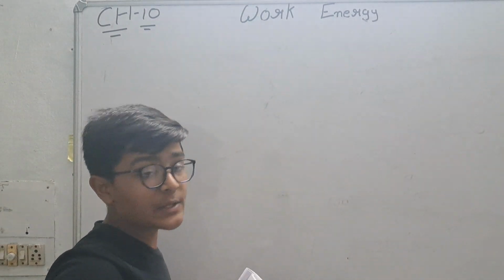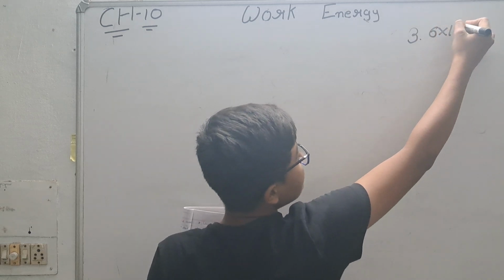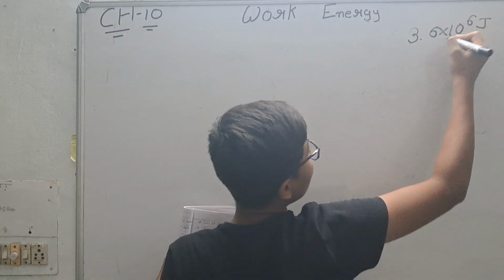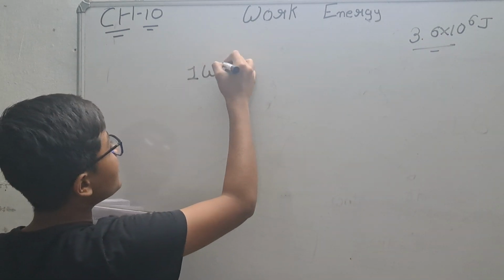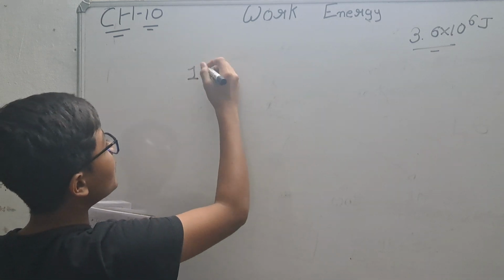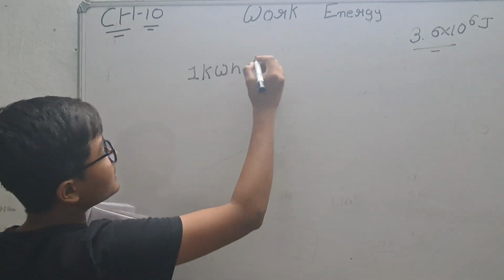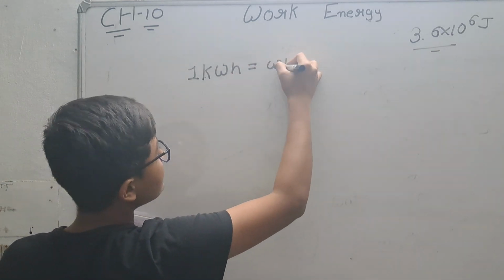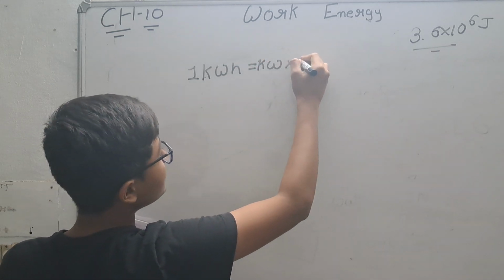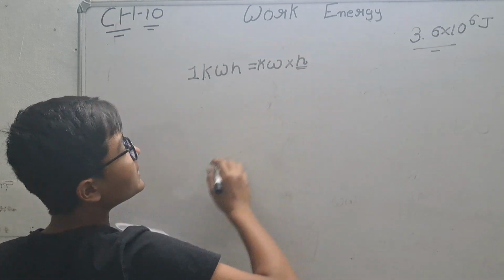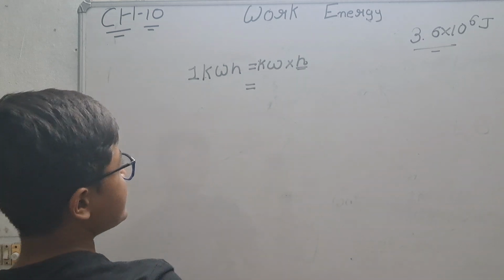Okay students, let's calculate 3.6 into 10 raised to 6 joule. How has this come? First of all, we can write 1 kilowatt hour like this: 1 kilowatt into hour. We have taken hour separately.